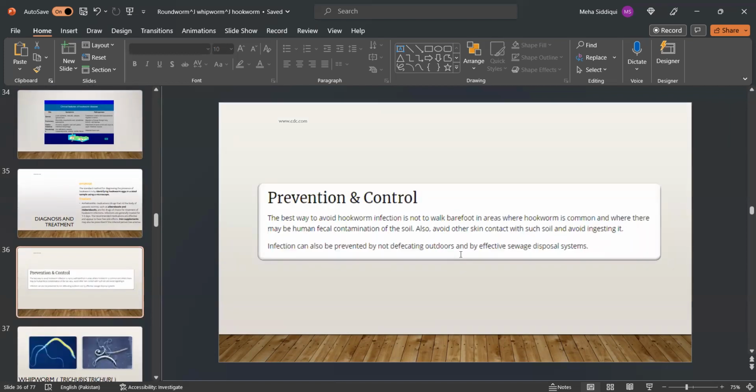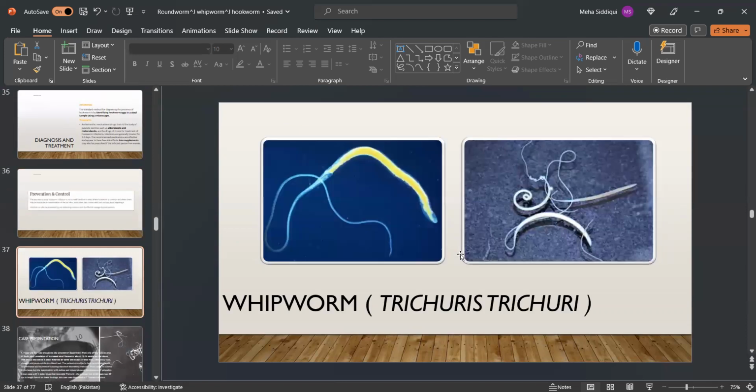Prevention and control. The best way to avoid hookworm infection is not to walk barefoot in areas where hookworm is common, where there may be human fecal contamination of the soil. Also avoid other skin contact with such soil and avoid ingesting it. Infection can also be prevented by not defecating outdoors and by effective sewage disposal systems.